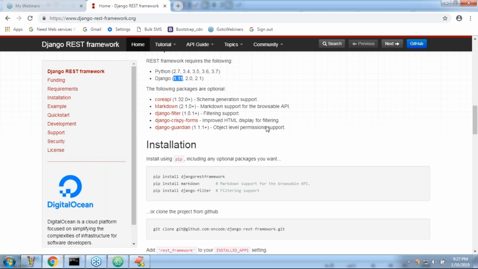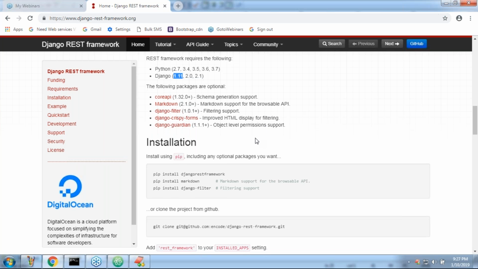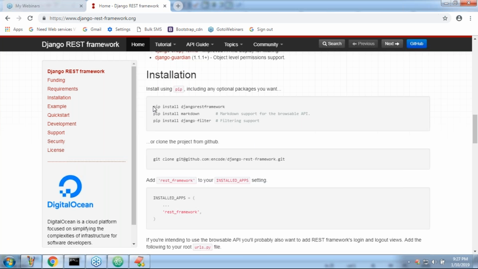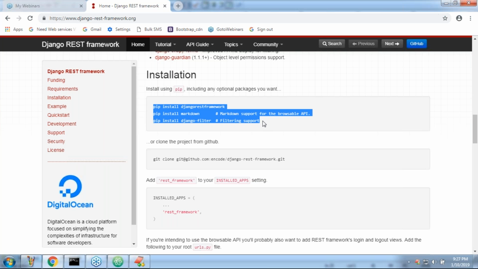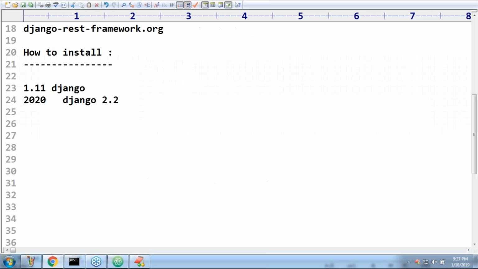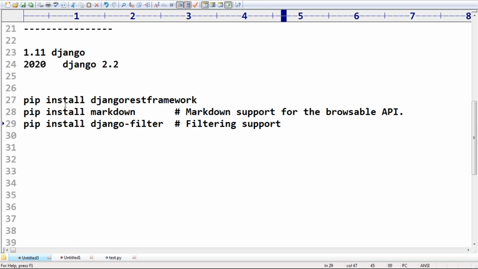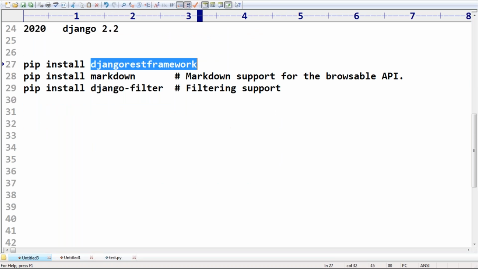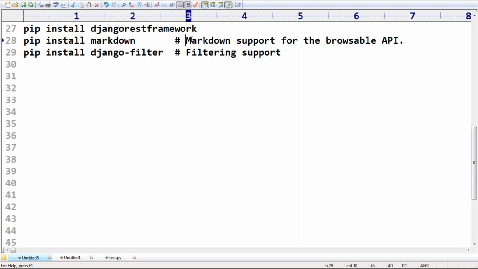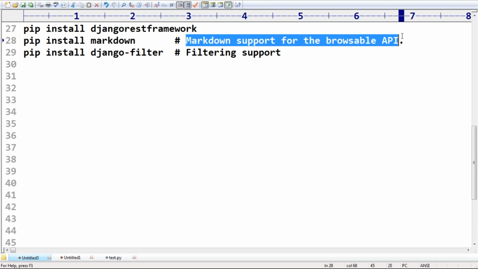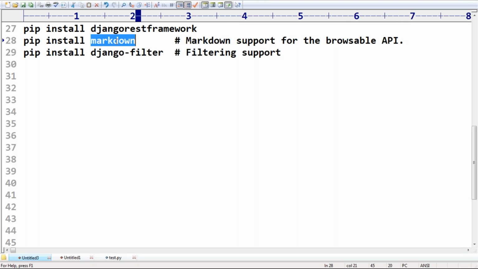Now the next one, how to install, sir? Simple, just use pip commands. If you want to install, pip install djangorestframework. Next, if you are going to use the browsable API, then install Markdown.